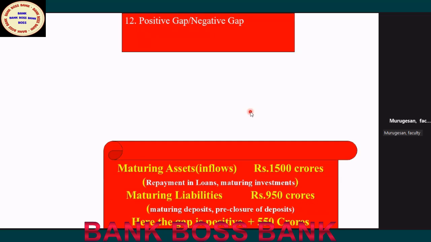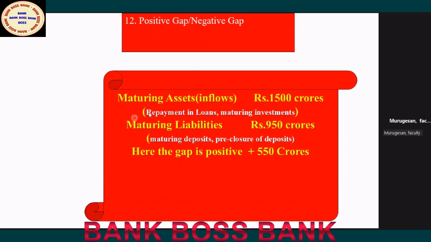For example, note down. There are maturing assets. Always note down, maturing assets are inflow. Maturing assets means either repayment of loans or maturing investments. You have made some investment that is now due, or some housing loan, term loan, the repayment has started. So that is the inflow you are getting.